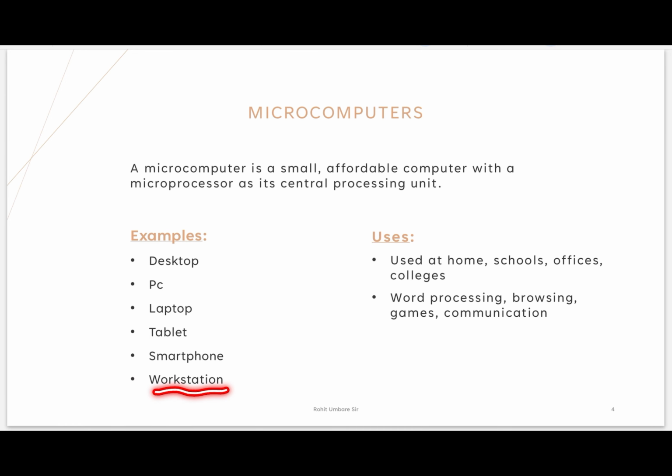Now you will have a question: what is meant by workstation? Workstation means combining 4 or 5 computers on a single PC. That is called a workstation. These are all types of microcomputer. Who uses microcomputers? At home, school, offices and colleges.